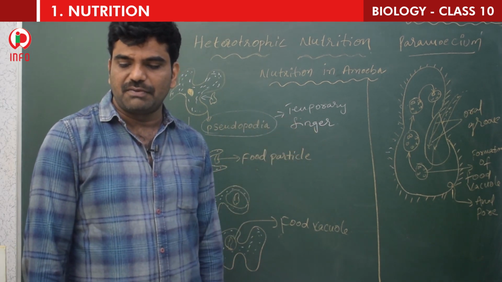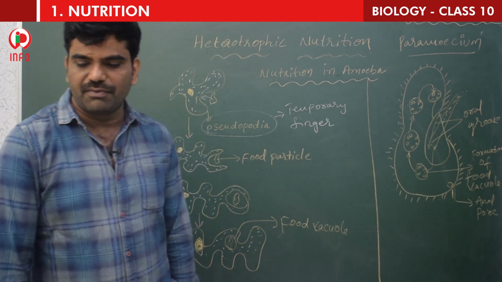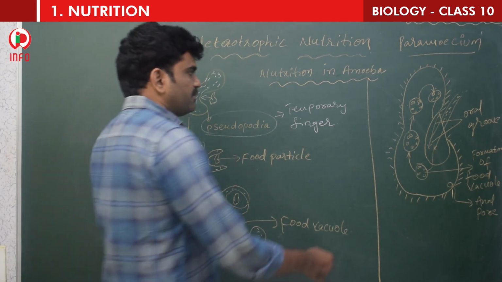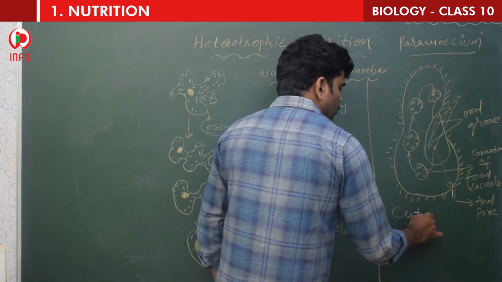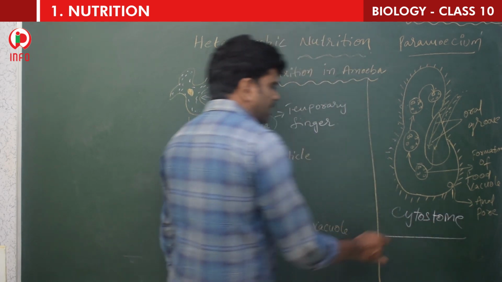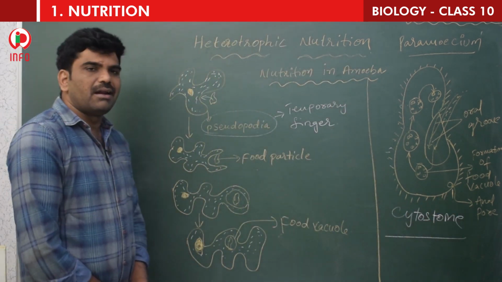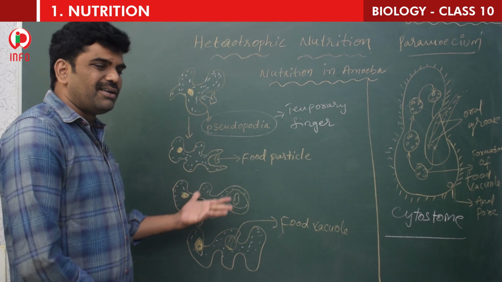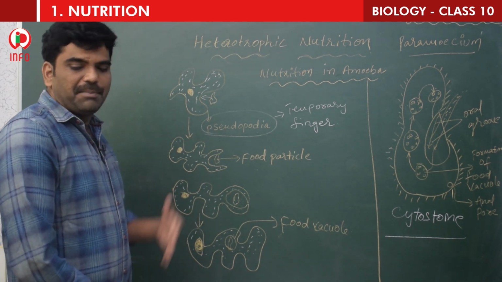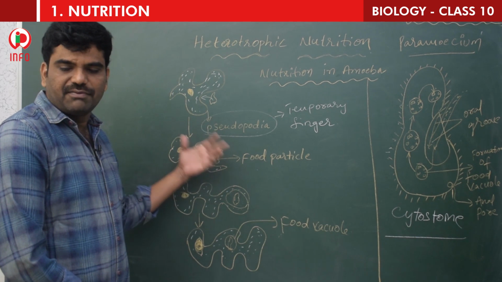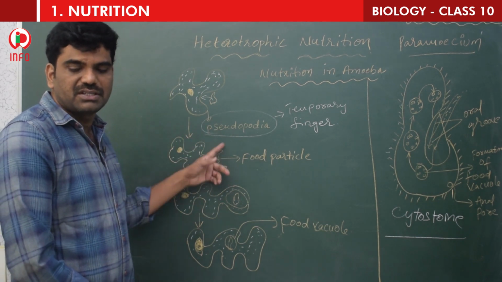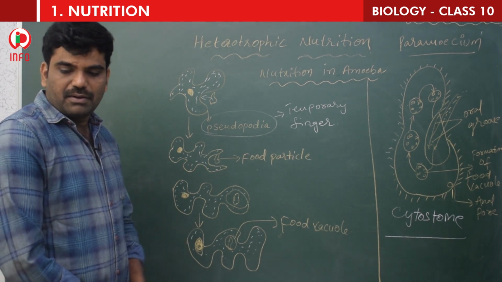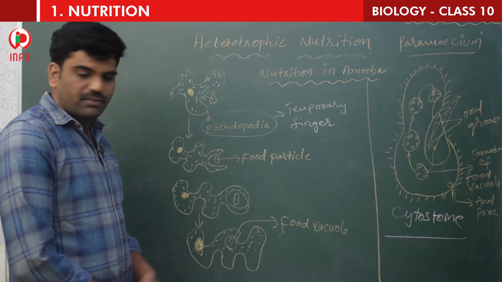With the help of cilia, which cover the entire surface of the cell, the food is ingested in the cytostome. So once again I repeat both. Both are unicellular organisms, that means single-celled organisms, no doubt in that. And here is how nutrition takes place in amoeba. Amoeba is a unicellular organism, which takes in food using a temporary finger-like extension called pseudopodia of the cell surface, forming the food vacuole.